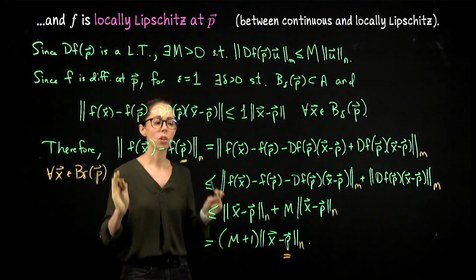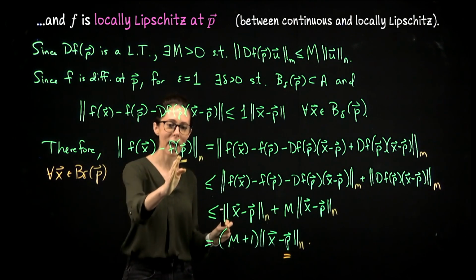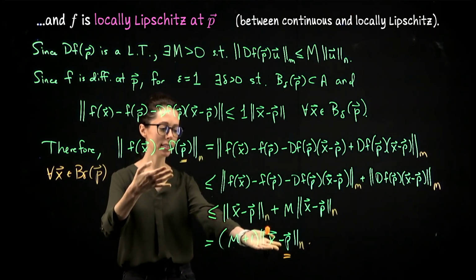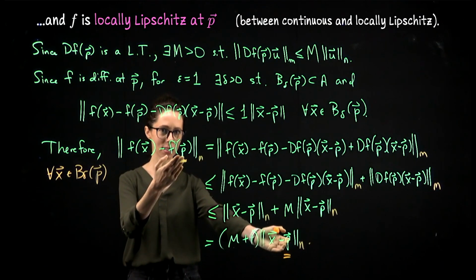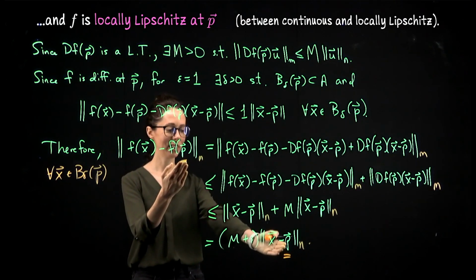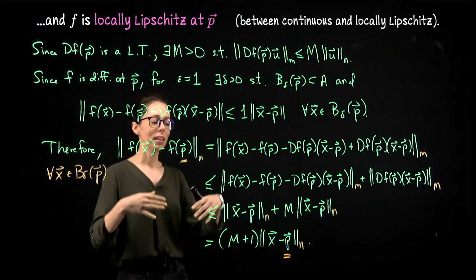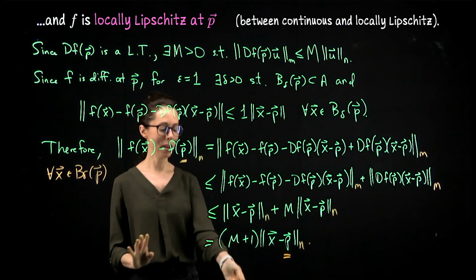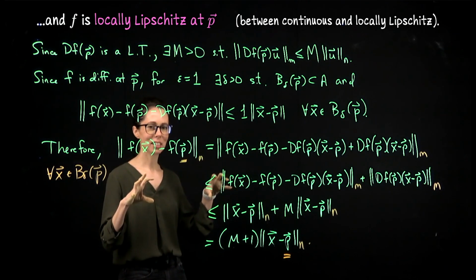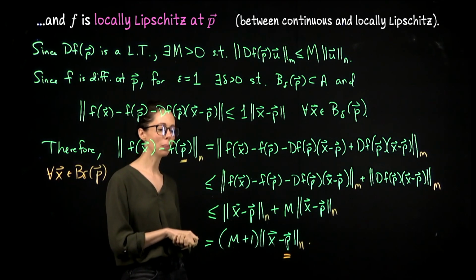So that's why I'm calling this being locally Lipschitz at p. It's like a Lipschitz statement, but p is one choice of the inputs for the Lipschitz type comparison that we're making here, and then x has to be close to p. Okay, so it's a very niche form of continuity, if you will.